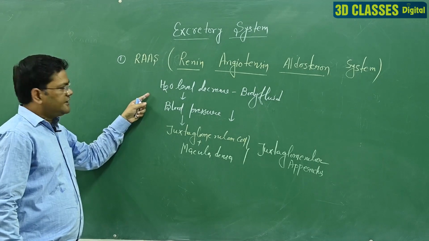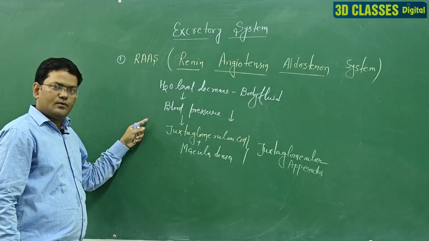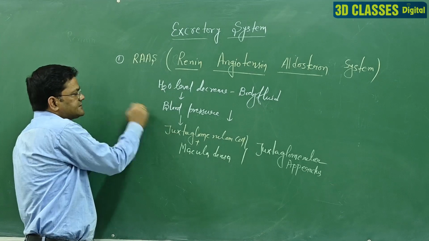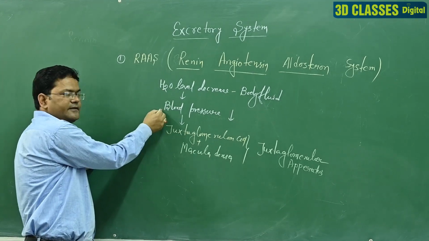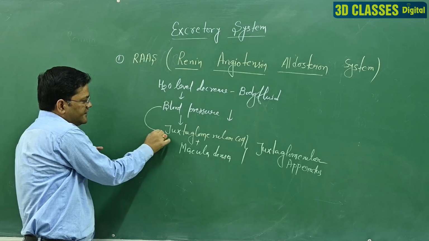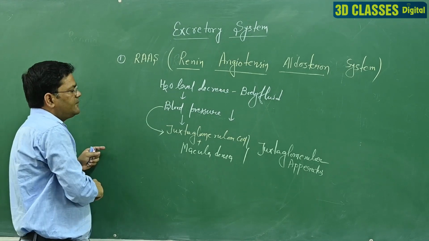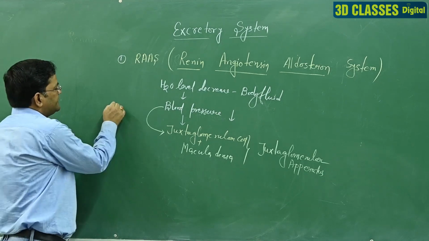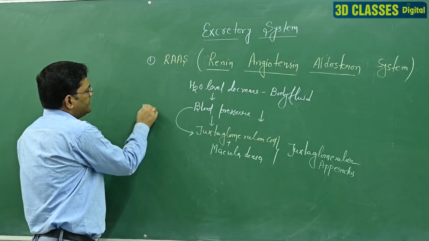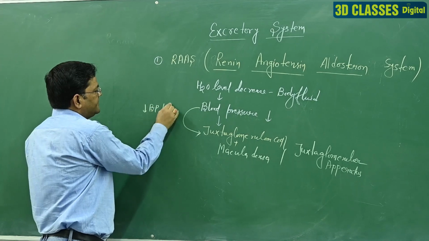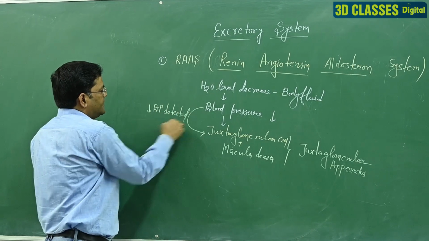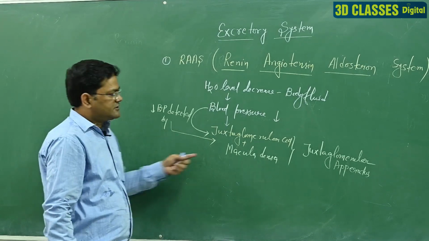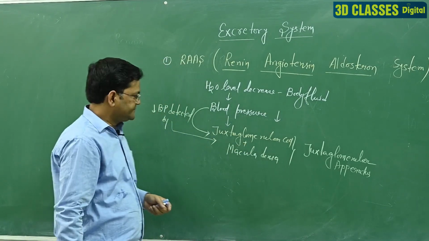When the water level decreases and blood pressure fluctuates and decreases in our body, this blood pressure decrease is detected with the help of this cell, or you can say the juxtaglomerular apparatus. That means decreasing blood pressure is detected by the juxtaglomerular cell or juxtaglomerular apparatus, both.